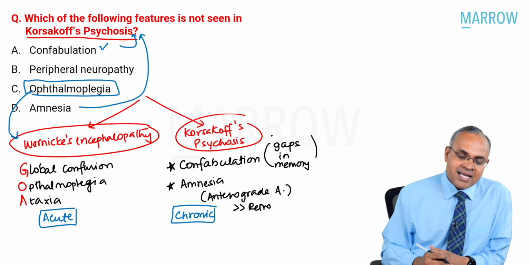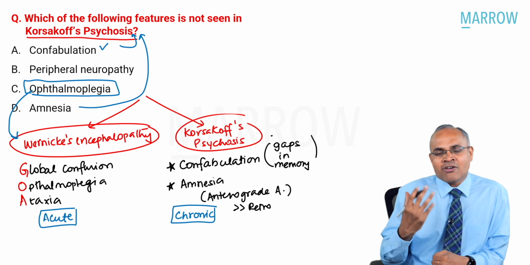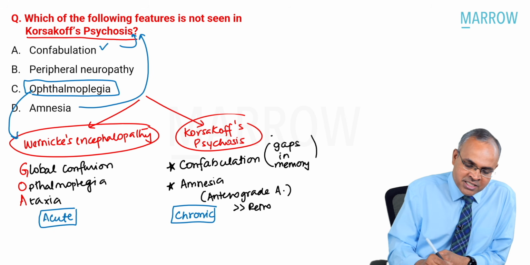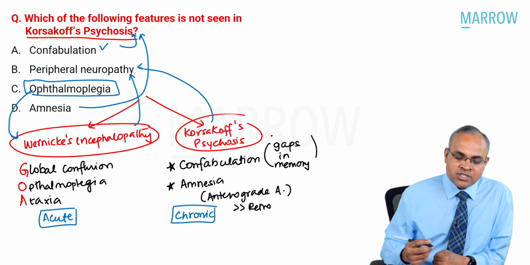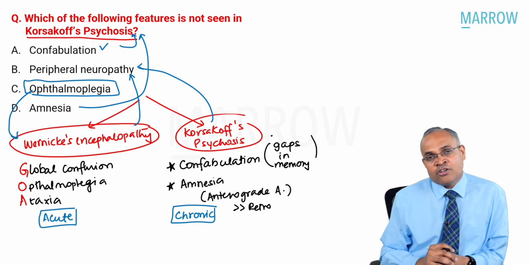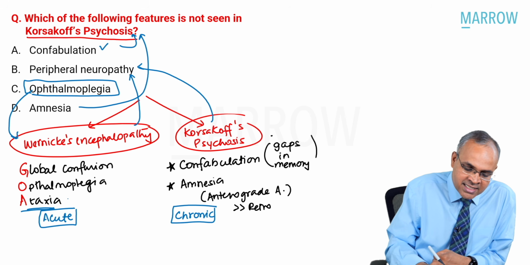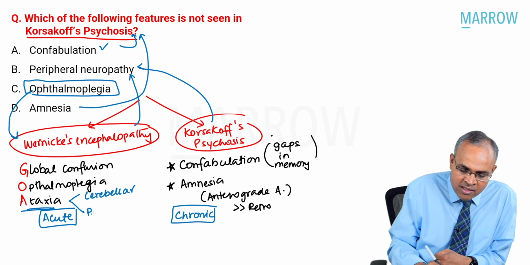Please understand, a lot of patients with alcohol use can have peripheral neuropathy, right? It's a very common problem in chronic alcoholism. So, Wernicke's encephalopathy patients can also have peripheral neuropathy. Korsakoff psychosis patients can also have peripheral neuropathy. In fact, ataxia could be because of alcohol and cerebellar lesions, or it can be peripheral neuropathy presenting with ataxia.